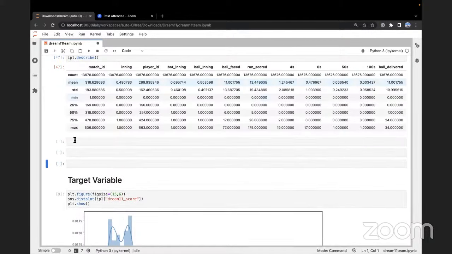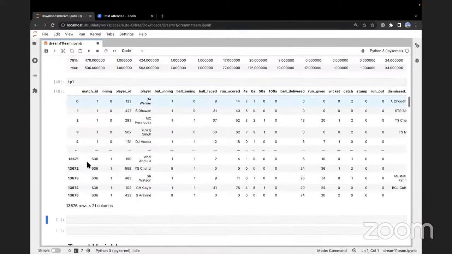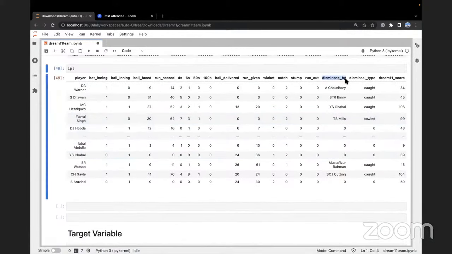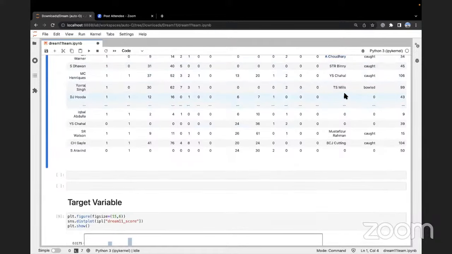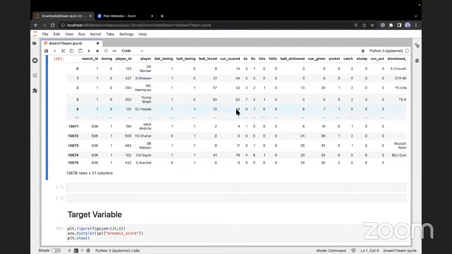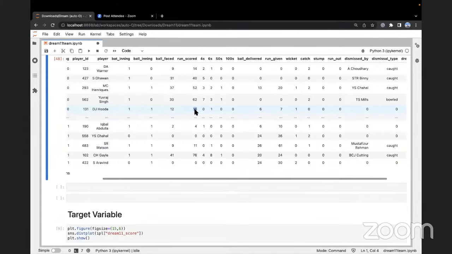Can we check that? Suppose dismissed by is a column which tells me if a player got out by some player or not. See, for example, here the player did not get dismissed by anyone. That means the player did not get out. What is the runs scored? The runs scored is 16.